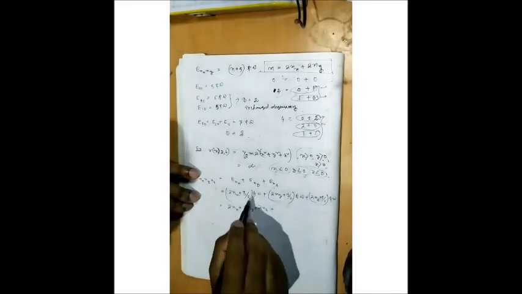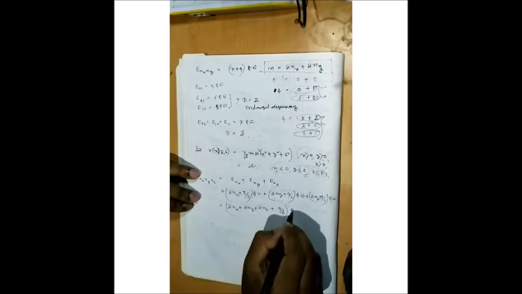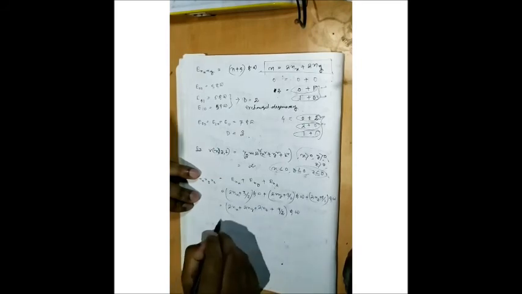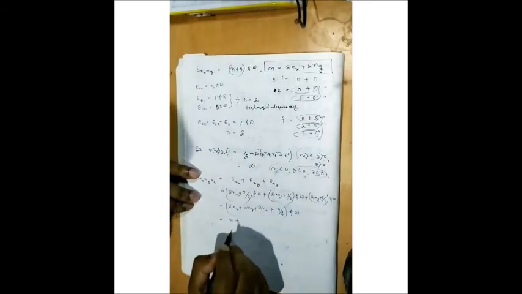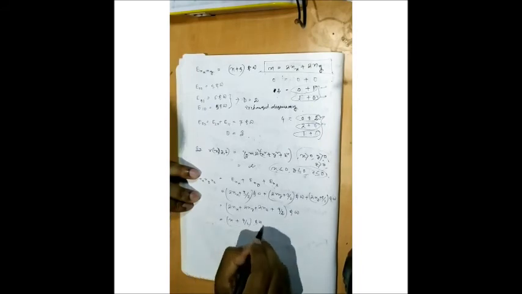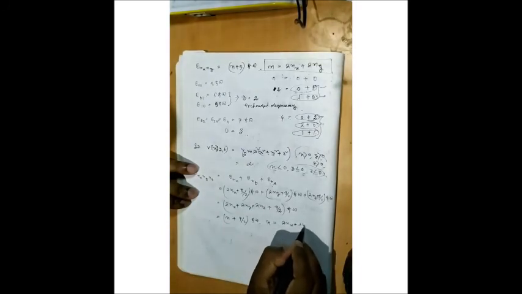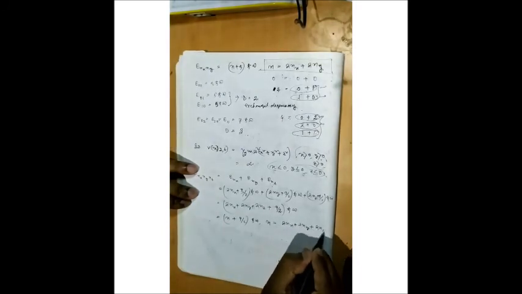What will be the value? 3/2 plus 3/2 plus 3/2 is 9/2. So I can say it is (n plus 9/2) ħω, where n is equal to 2nx plus 2ny plus 2nz.